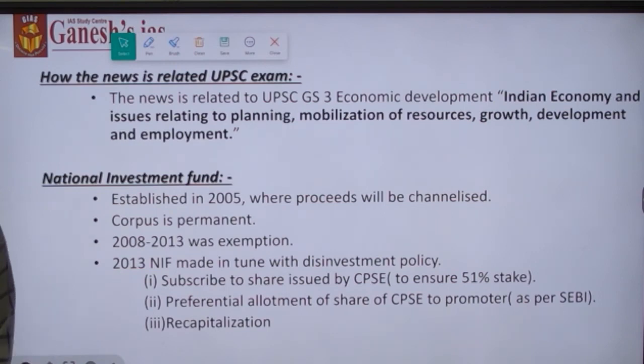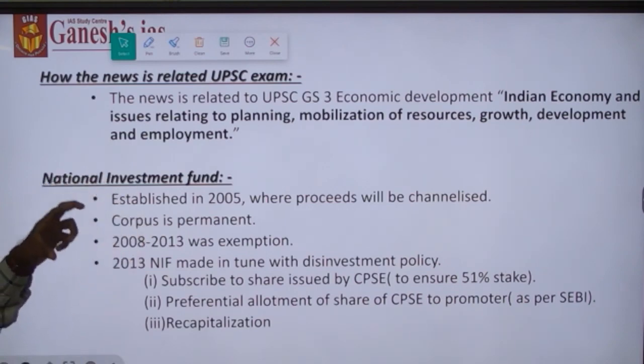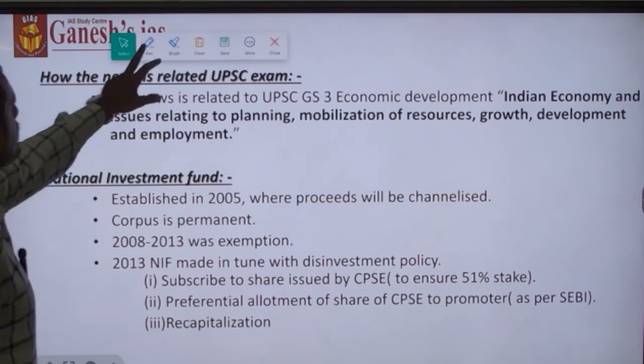Okay, we have seen disinvestment. What is this disinvestment about and what does it mean? Disinvestment means the sale of a certain percentage of stake in a particular industry or organization by the government to another organization, more frequently a private organization. There are three types of disinvestment. The first is minority disinvestment, the second is majority disinvestment, and the third is privatization.